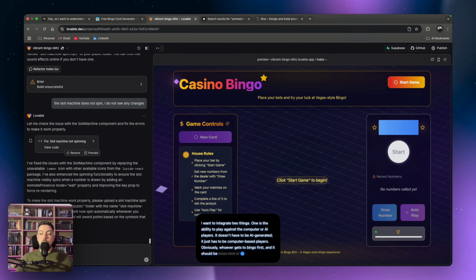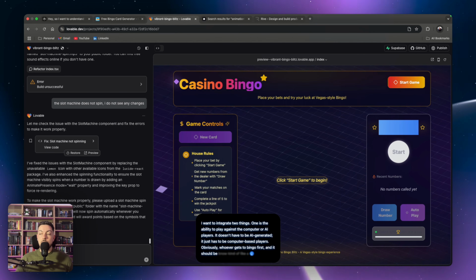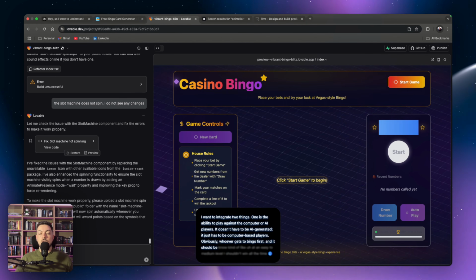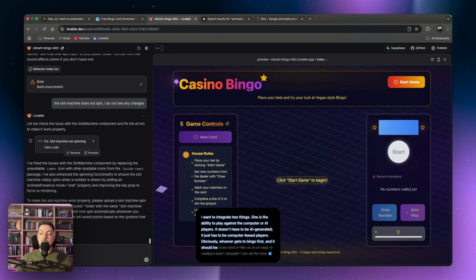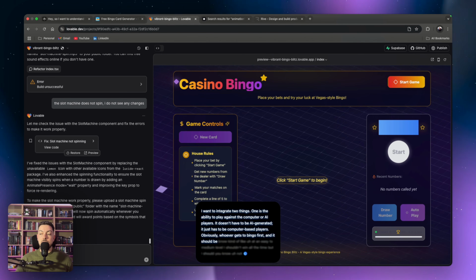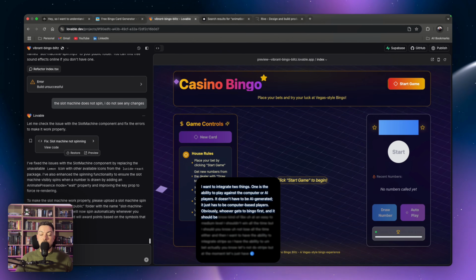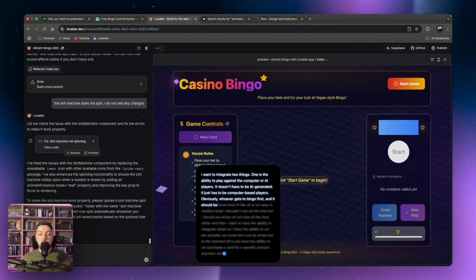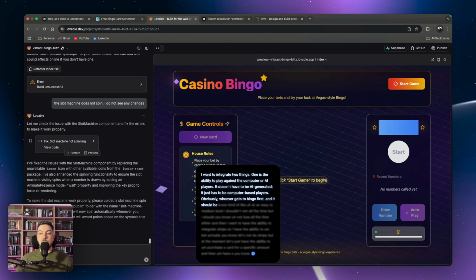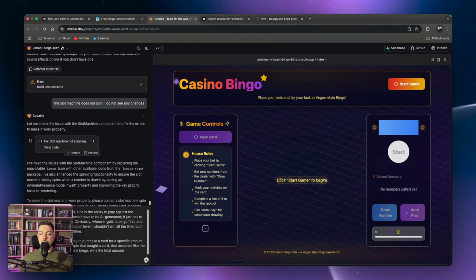And then I want to have the ability to integrate Stripe, so I have the ability to bet. Actually, no, let's not do Stripe at the moment. Let's just have the ability to purchase a card for a specific amount and then, based on the number of people that bought a card, that becomes the jackpot, and whoever wins bingo wins the total amount. Alrighty, perfect. So let's do that.